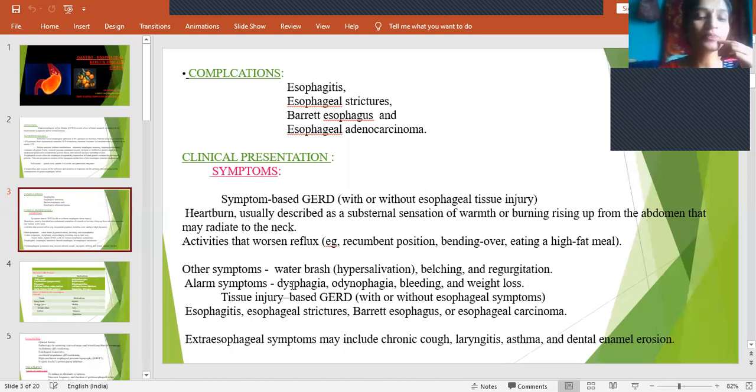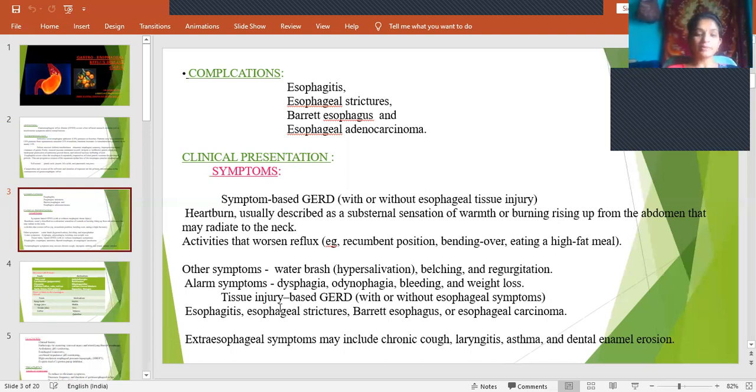And then alarm symptoms. Alarm symptoms are the symptoms which may make the patient panic: dysphagia, odynophagia, bleeding, and weight loss. What is dysphagia? Difficulty in swallowing, so they won't feel like eating. Odynophagia means painful swallowing. And bleeding, when there is more inflammation, it leads to bleeding. And weight loss, as there is dysphagia, the patient may have anorexia. If you won't eat properly, automatically the weight will be lost.